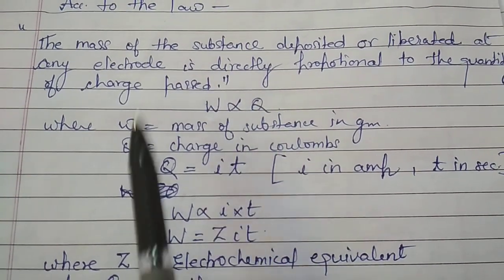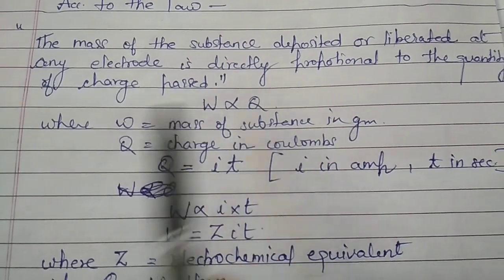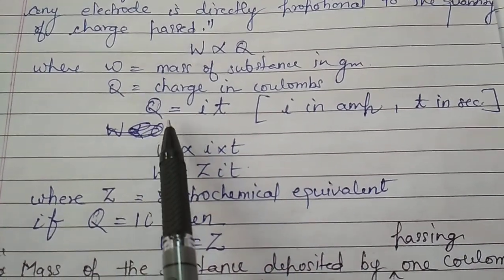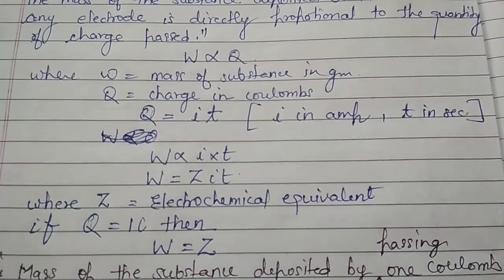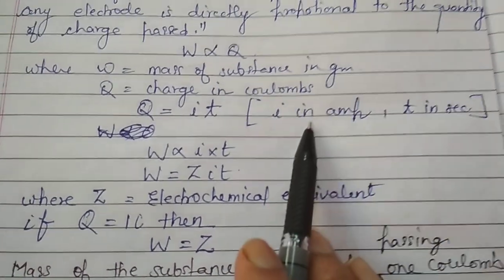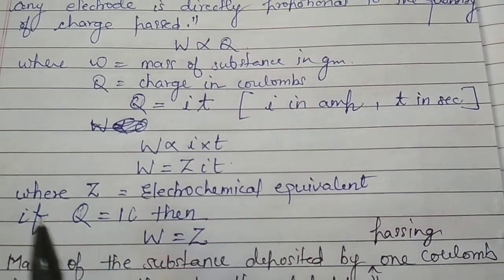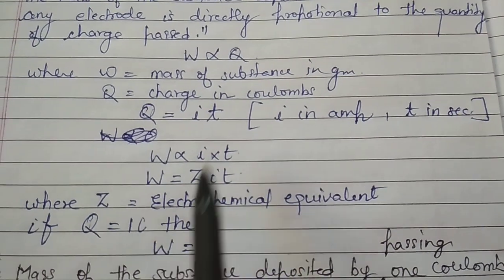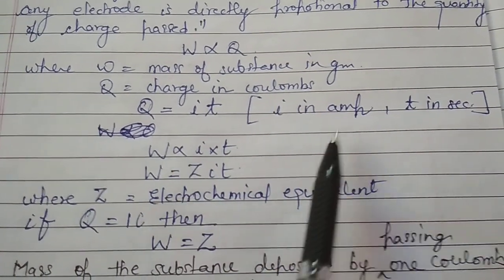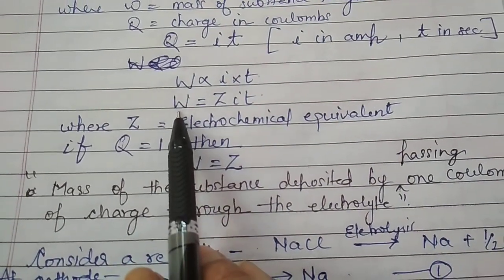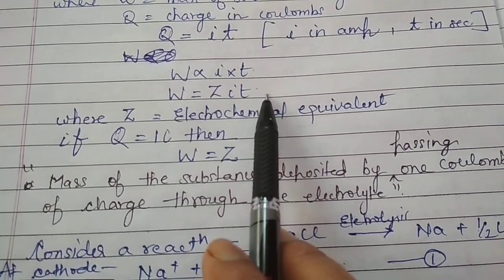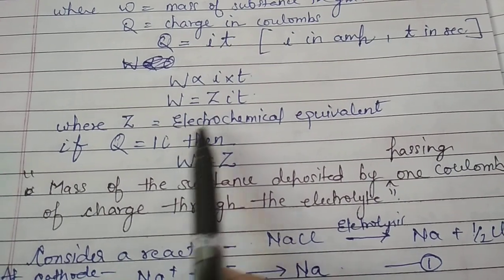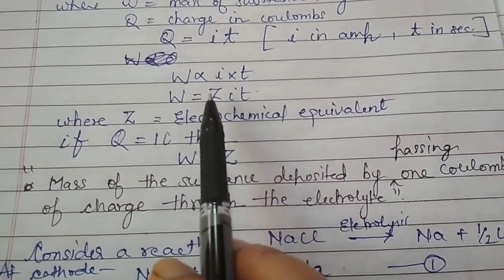Here W is the mass of the substance in gram, while Q is the charge in coulomb. We know that Q is equal to I into t, where Q means the current passed in ampere for t seconds. So we can also write W is directly proportional to I into t, and when we remove the proportionality sign, we give a proportionality constant, so W is equal to Z I t. So what is Z? Z is the electrochemical equivalent. And how can we calculate the value of Z?